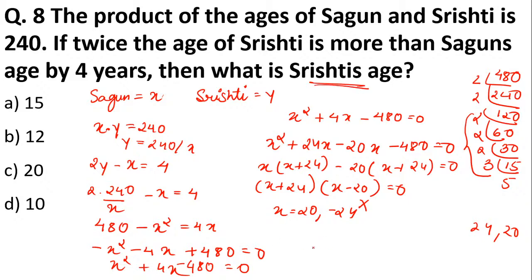So x into y is equal to 240, right? So 20 into y is equal to 240. We cancel the zeros, and we cancel 2 with 24. We'll get 12. So the age of Srishti is 12. Yeah, Poonam, it's too lengthy, but this is actually the question that was asked in UGC NET. So we cannot ignore this type of questions because they are definitely asked, and you have to solve it.